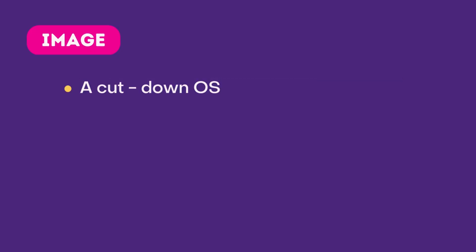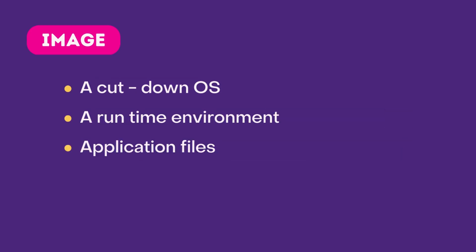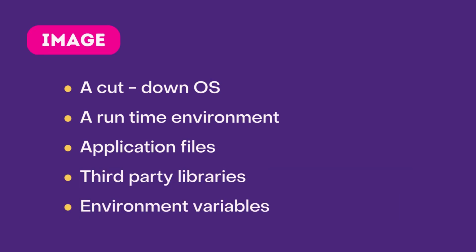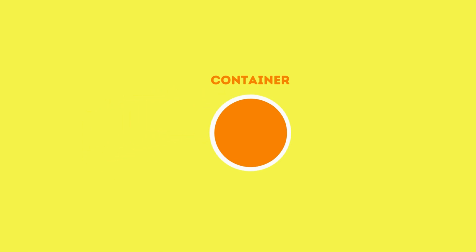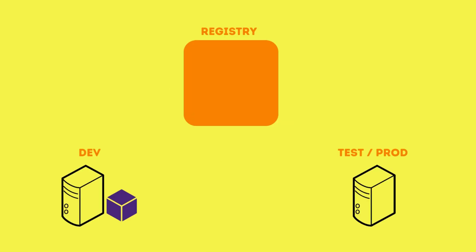Typically, it contains a cut-down operating system and a runtime environment like Python or Node. It also contains application files, third-party libraries, environment variables, and so on. So, we create a Dockerfile and give it to Docker for packaging our application into an image. Once we have an image, we tell Docker to start a container using that image. A container is a special type of process because it has its own file system, which is provided by the image. So, our application gets loaded inside the container, and this is how we run our application locally on our development machine.